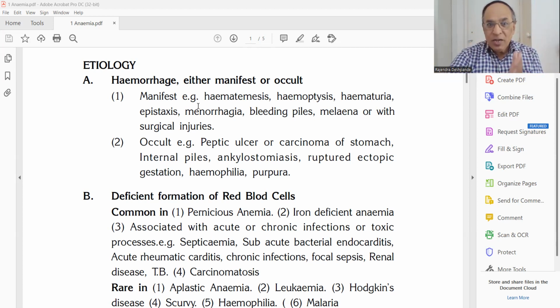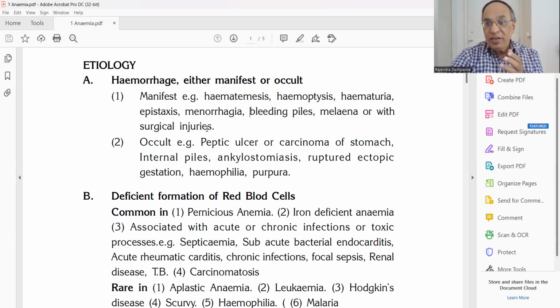Menorrhagia, just now I have mentioned, this is the commonest cause. Don't forget this. So any lady having a low hemoglobin, you should ask about the menstrual history. And in the gents, you must ask, because in the gents, anemia is much less common. But if the patient is suffering from bleeding piles, hemorrhoids, then he may have anemia. Melena is a black colored stool,